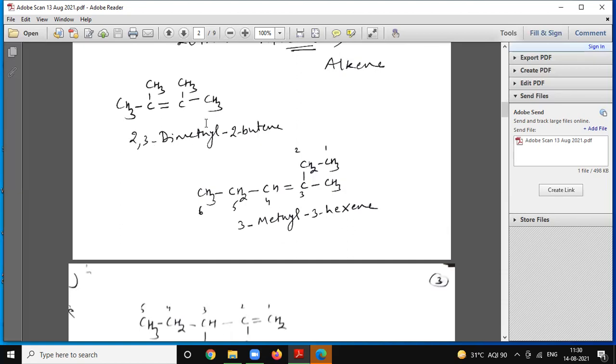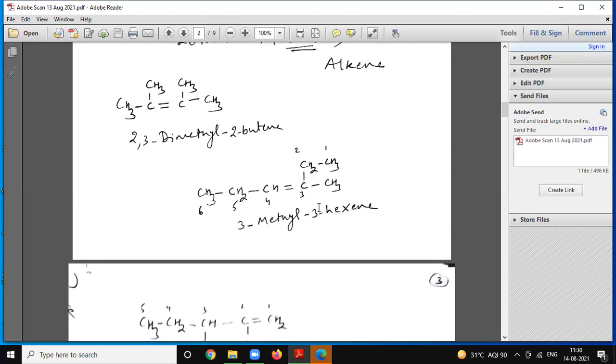2,3-dimethyl-2-butene: here there is a double bond and 2 methyl groups. Next, 3-methyl-3-hexene.